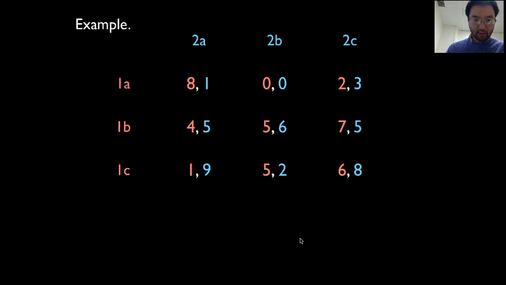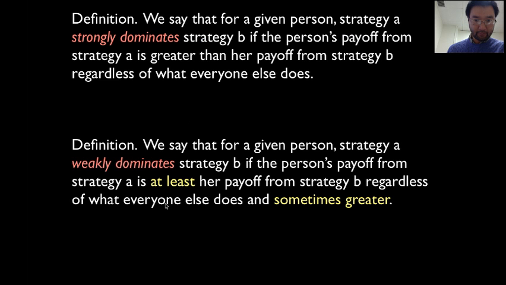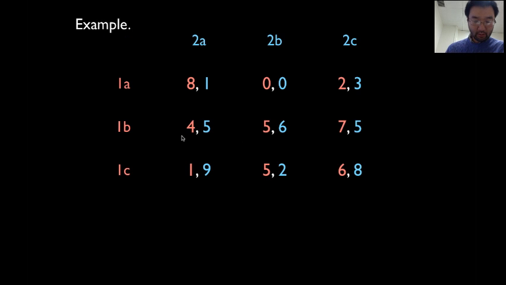So what do we have here? I think what we have is weak domination. Person 1's strategy 1B weakly dominates 1C. Let's see how this works. 4 is greater than 1. This is a tie: 5 and 5 is a tie. And 7 is greater than 6. Remember the definition from last time: strategy A weakly dominates strategy B if your payoff from strategy A is at least your payoff from strategy B and sometimes greater. Again, 4 is bigger than 1, it's a tie here, and 7 is bigger than 6.